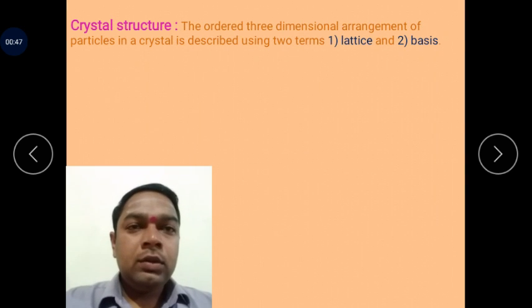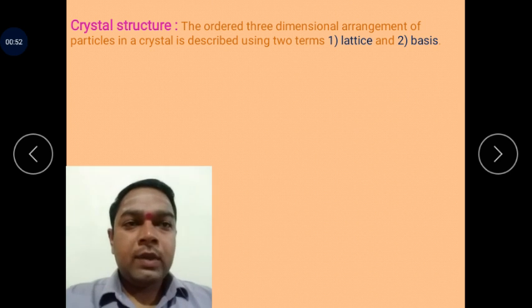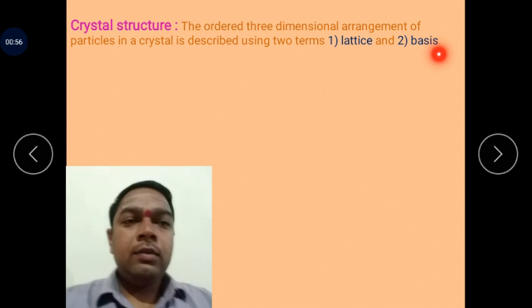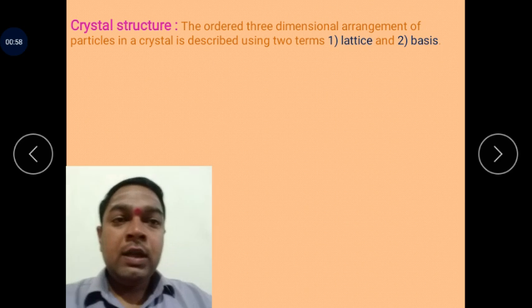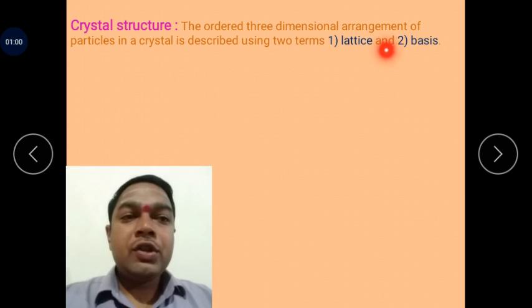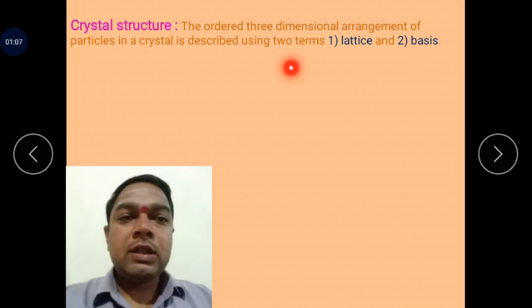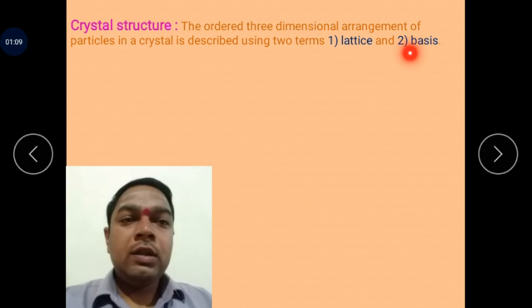The next one is crystal structure. The crystal structure depends upon two terms, lattice and basis. That is, the ordered three-dimensional arrangement of the particles in crystals is described by two terms: the crystal lattice, and second, a basis.